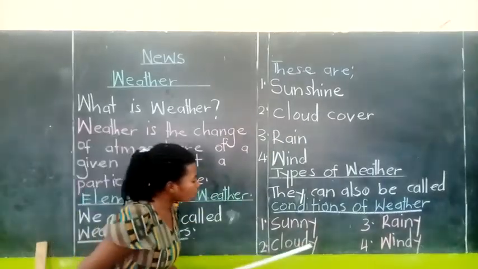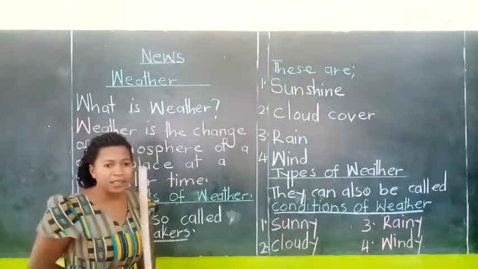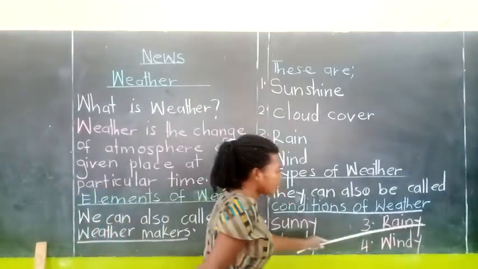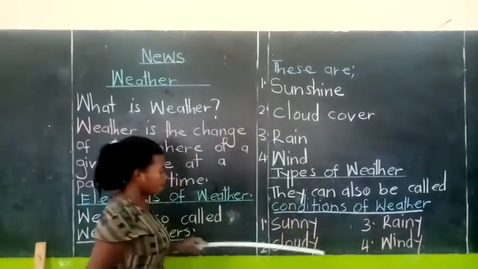But when we're writing the conditions or types of weather, mind the letter Y.